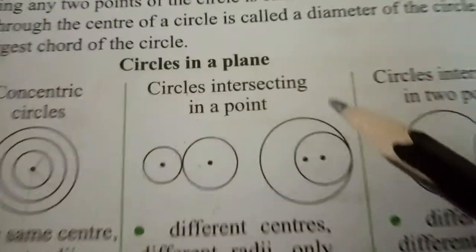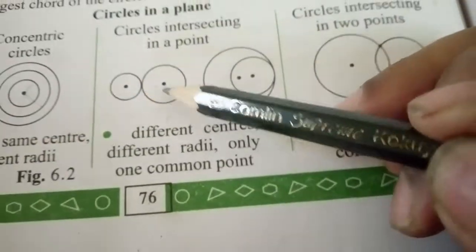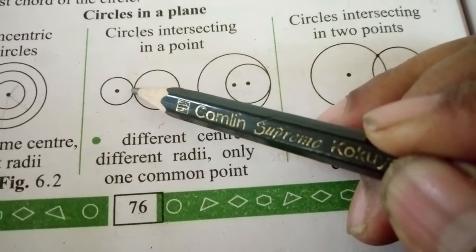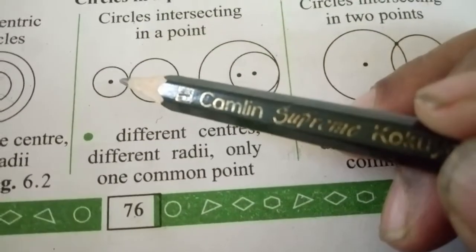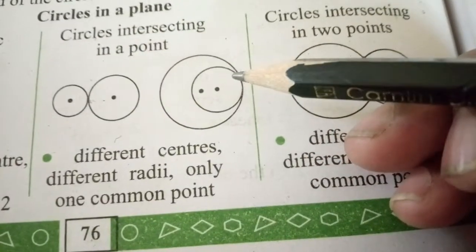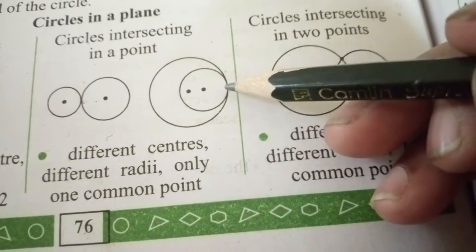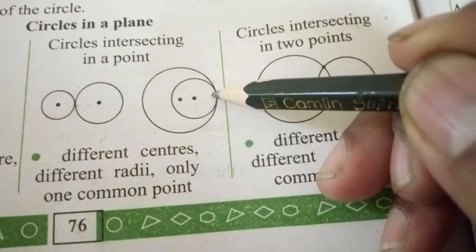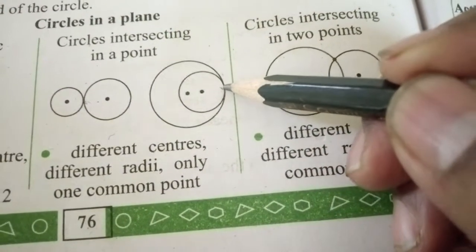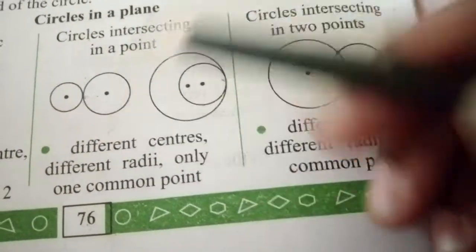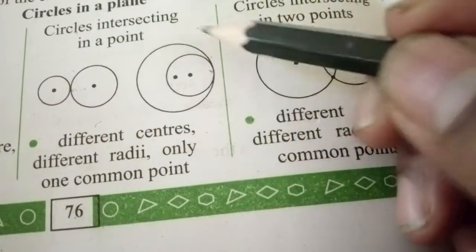Next one, circles intersecting in a point. See, these 2 circles are intersecting in one point, but they are intersecting externally. So these are also called the external circles or eccentric circles. And these 2 circles touch or intersect each other from the inner side. So these are also called the internal circles. They are also called the externally touching circles, and the internally touching circles.